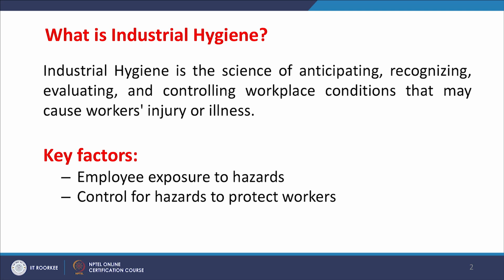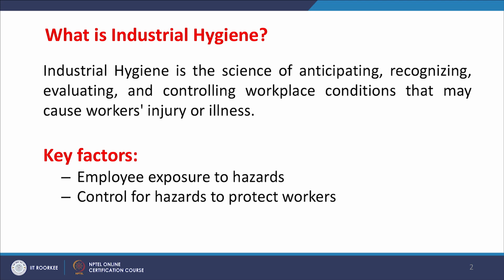So the first question arises: what is industrial hygiene? Basically, in a systematic manner, industrial hygiene is the science of anticipating any kind of hazard present at the workplace, maybe in the liquid form, maybe in the solid form, or maybe in the gaseous form. Then recognize it based on your technical competency and technical knowledge. Suppose you are working in a kitchen, then you must recognize that one big hazard, LPG, is present at the workplace. So you must be in a position to recognize it.